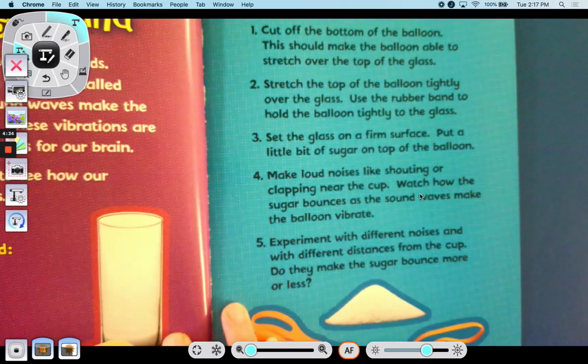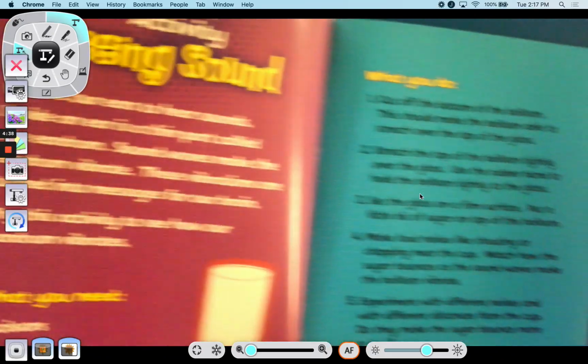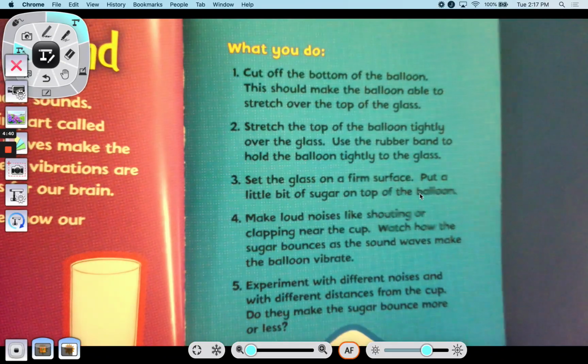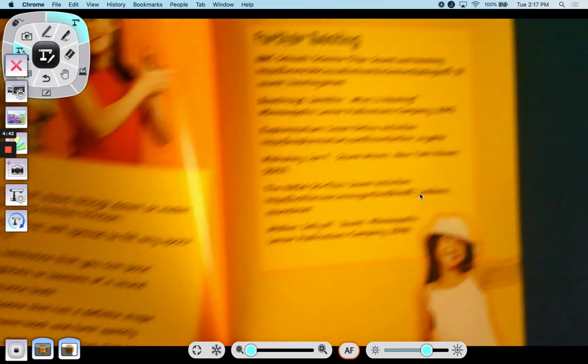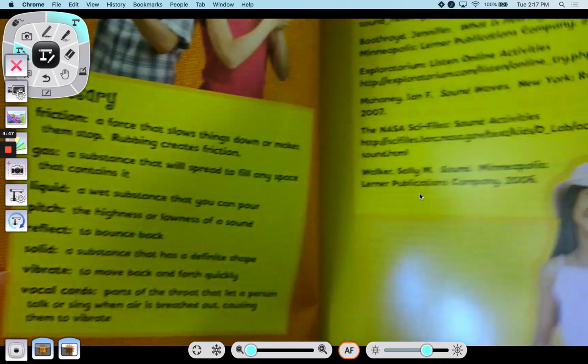There are some extra activities in the back, friends. There's one called Seeing Sound, and it gives you directions about what to do. And there's also a glossary of terms in the back. Please let me know if you'd like to look at the back of this book any further.